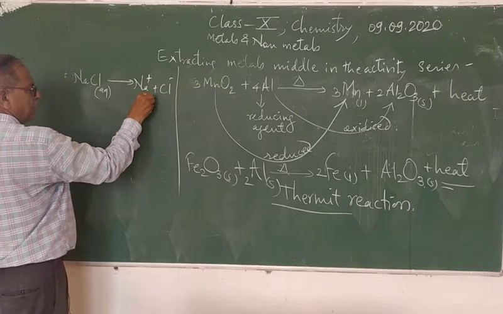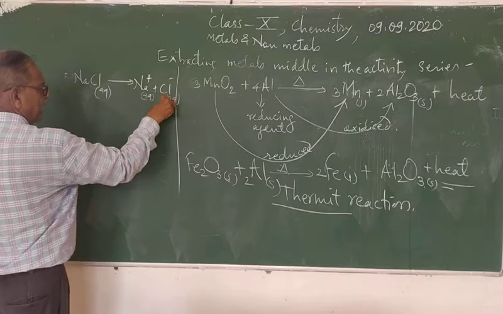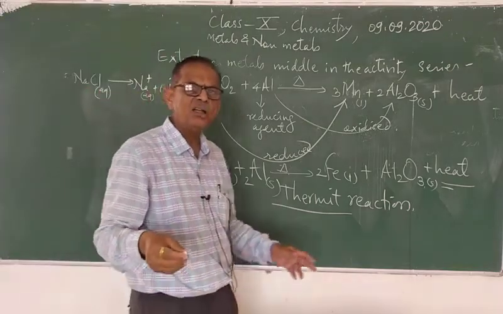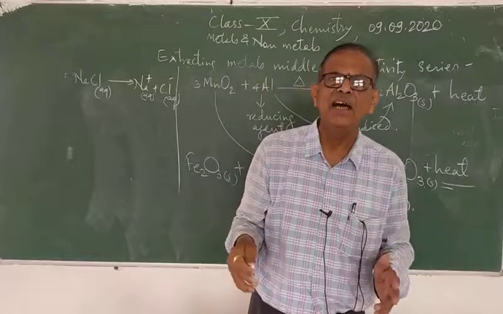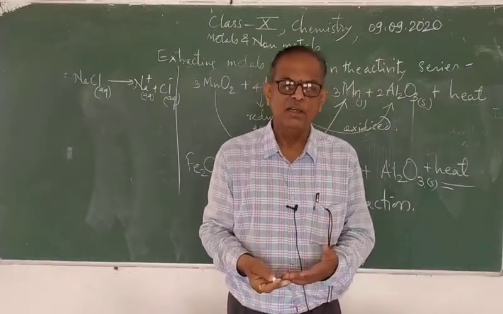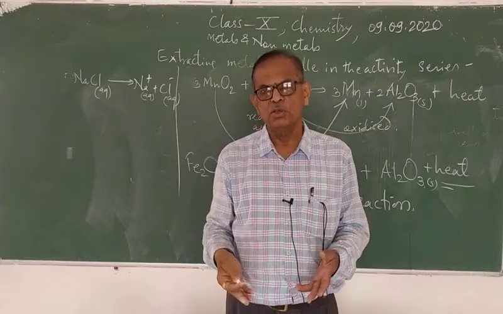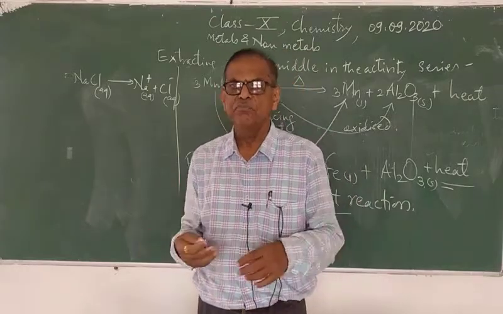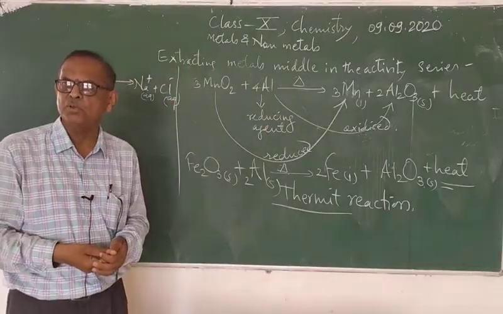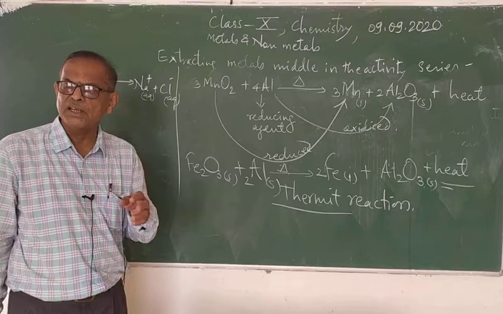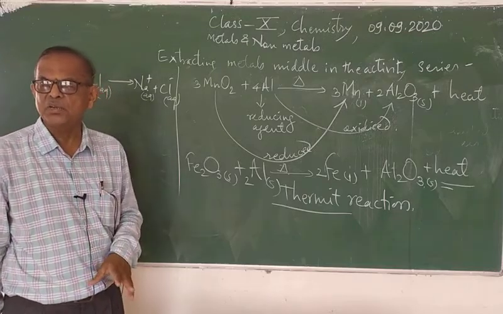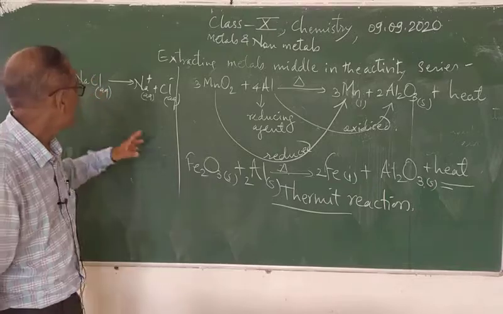But you can take solid NaCl and melt it, that is molten sodium chloride. Better is to take molten sodium chloride, where there will be ions. Molten sodium chloride is an ionic compound. It contains ions and therefore it is a good conductor of heat and electricity.